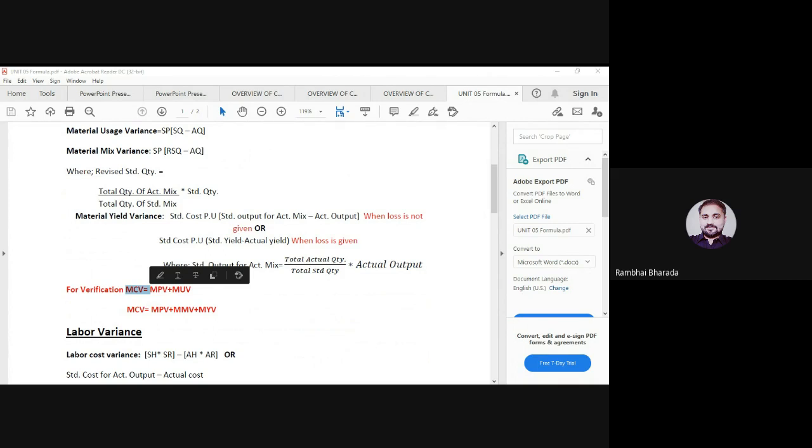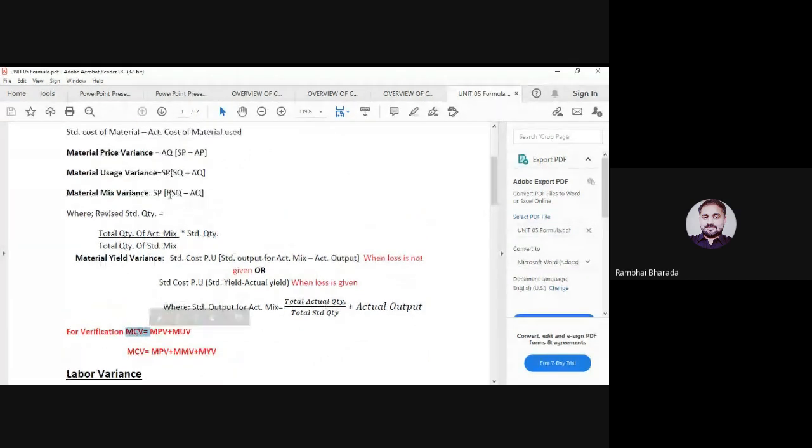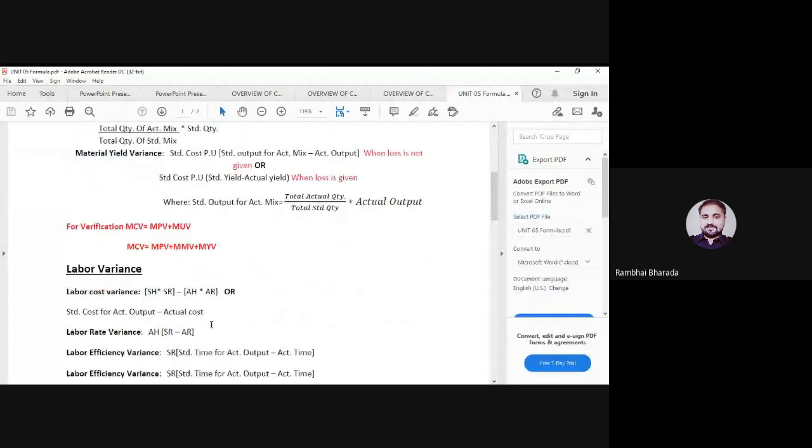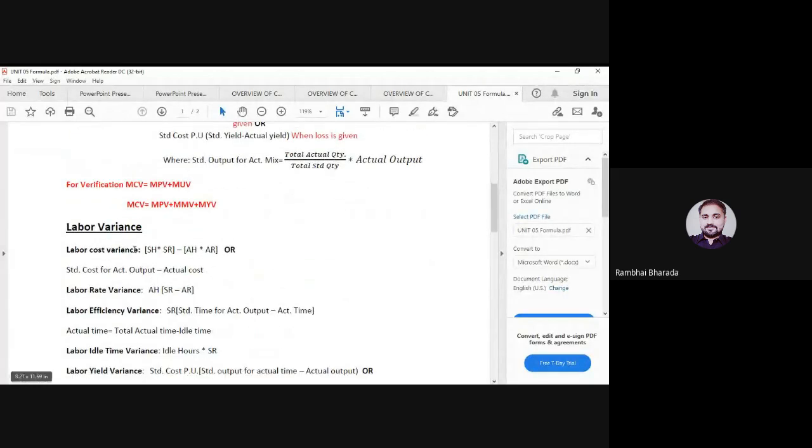Maybe the question asks like material price variance is equal to, in bracket, standard price minus actual price, multiplied by what? You need to fill the blank. So actual quantity, average quantity, standard quantity, or all above. You need to select the right answer. So here are the formulas of material variance, and similarly for the